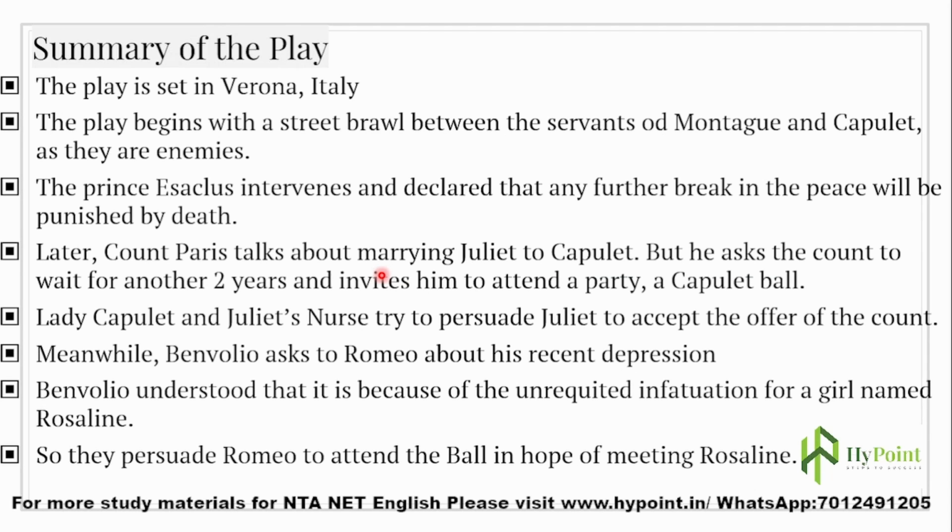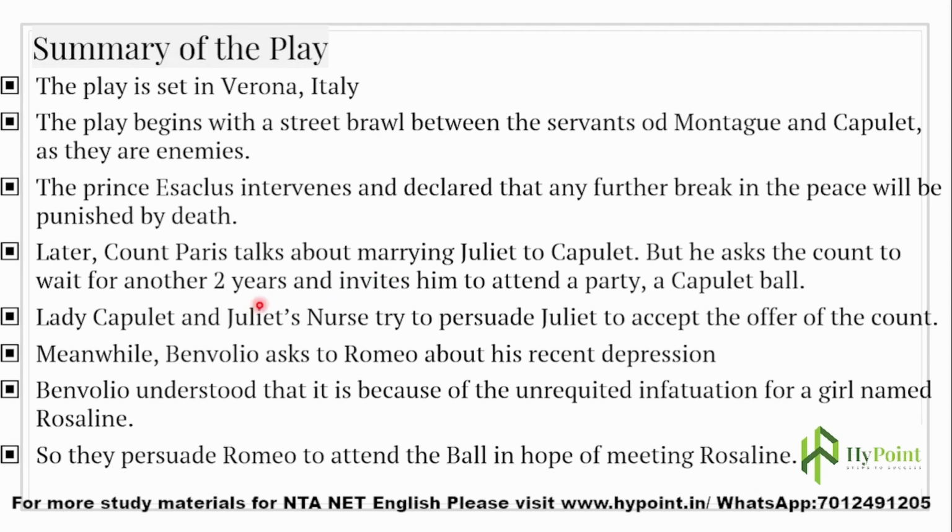But Capulet asks him to wait for 2 years, and a party is going on that evening. Capulet also invites Count Paris to attend the party, the Capulet ball that is going to happen in the evening.